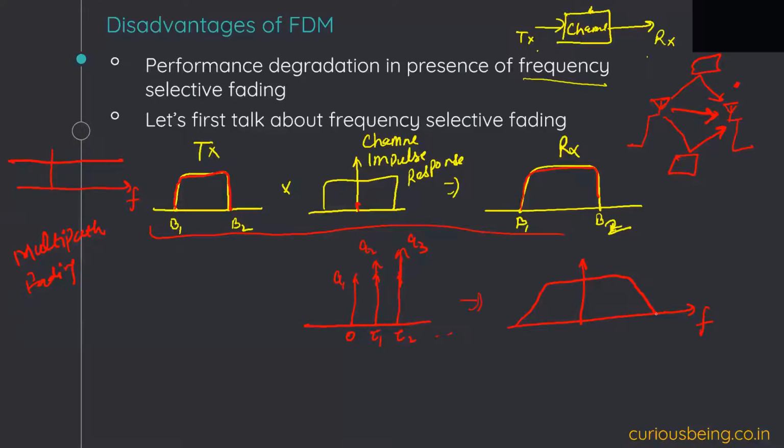Now, what will happen to the transmitted signal? Let's see. Let's say this is my transmitted signal, and I have to pass it through this channel. Let's assume that this is B1 to B2.